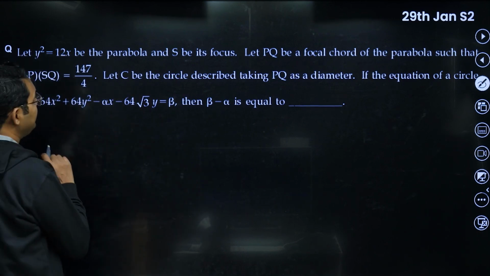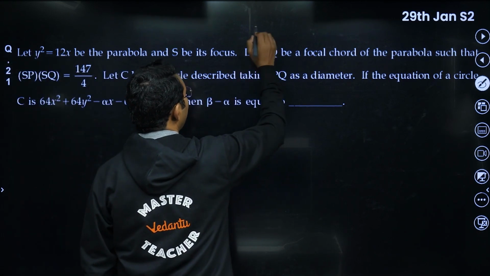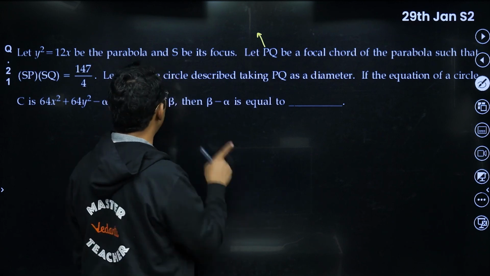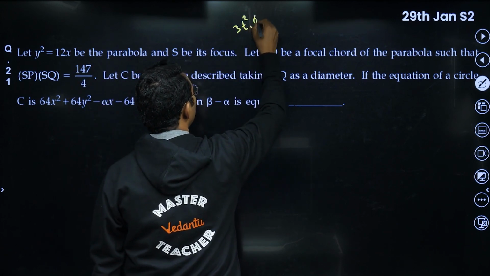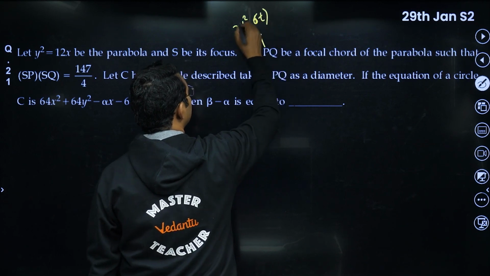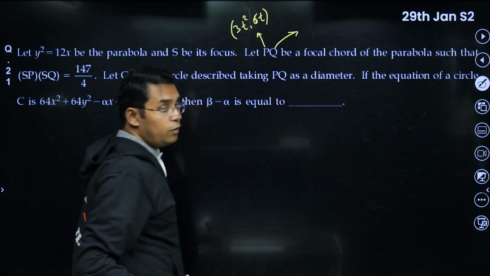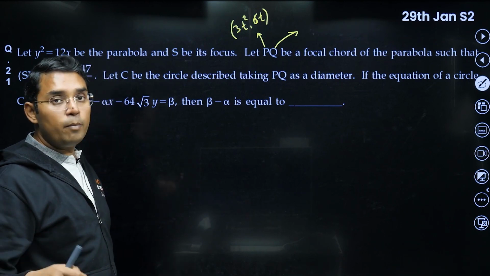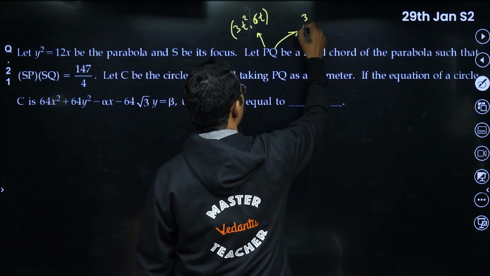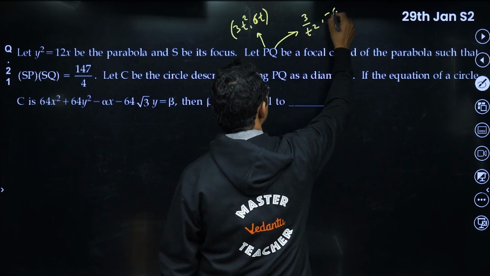Okay, please understand PQ is a focal chord. So P I can take as (at square, 2at). a is 3, so (3t square, 6t) it will be. And for Q, because for a focal chord the other end has parameter minus 1/t, it will be (3/t square, minus 6/t).